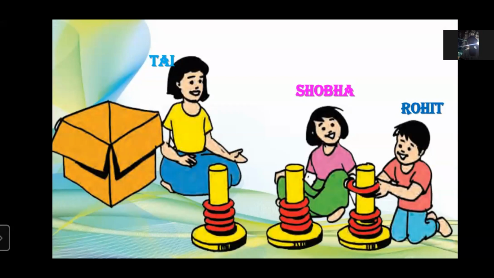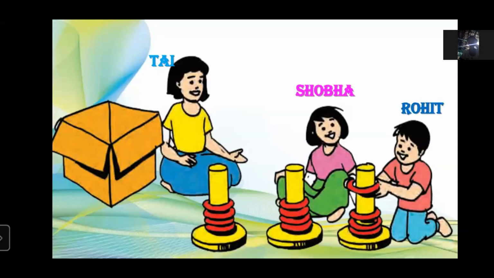Then in a pink one, we have Shobha, and in a red t-shirt, we have Rohit. So they are talking something. Let's try to know what they are talking. One day, what happened, you know? Tai brought a box, and in that box, there were few rings and some stands. So Tai gave this all to Shobha and Rohit.